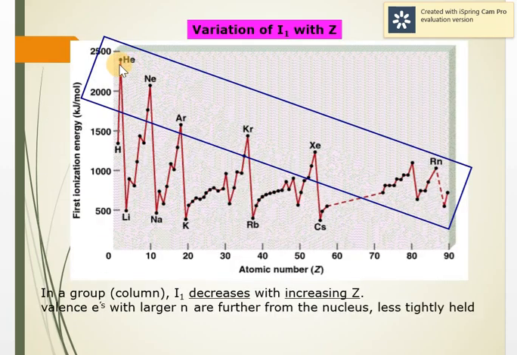You can see here the ionization energy of noble gases. They are very high in their group. Why? Because their outer orbital is complete. Their octet is complete. And if you see here, as we move down the group in the noble gases, the ionization energy is decreasing. Why? Because the size is increasing.